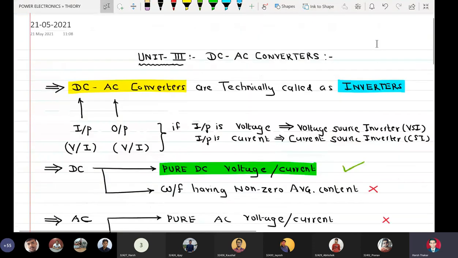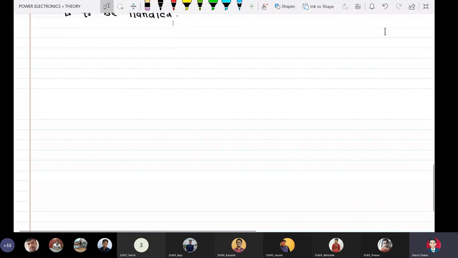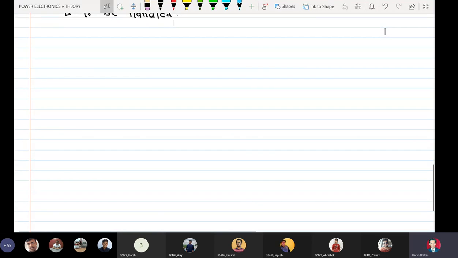Directly we switch to bridge inverters, specifically full bridge inverters, because it is in the syllabus.